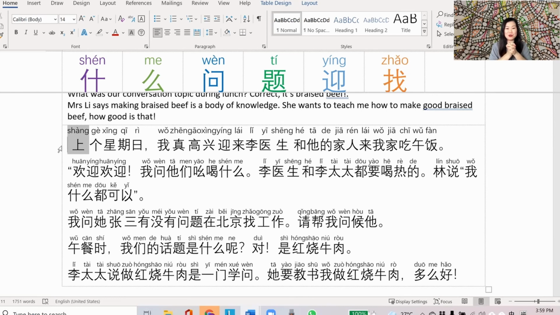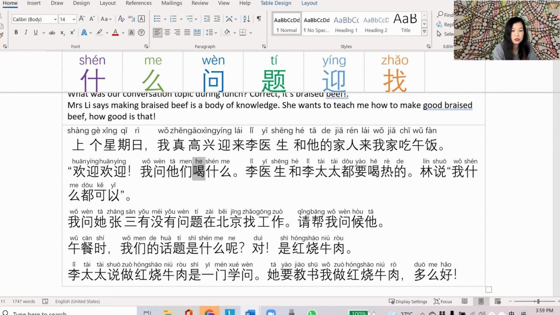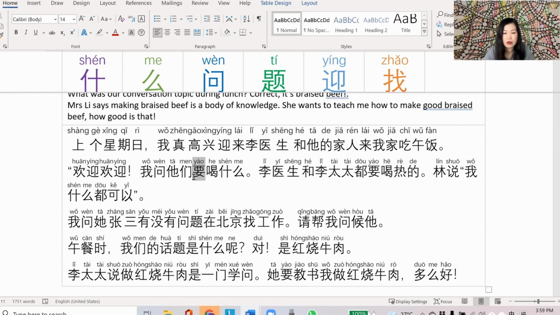Let's read my little 作文 together. 上个星期日，我真高兴迎来李医生和他的家人来我家吃午饭。欢迎欢迎！我问他们要喝什么. Oops, I'm going to correct that. What do you want to drink? 要喝什么. There you go, that's better.